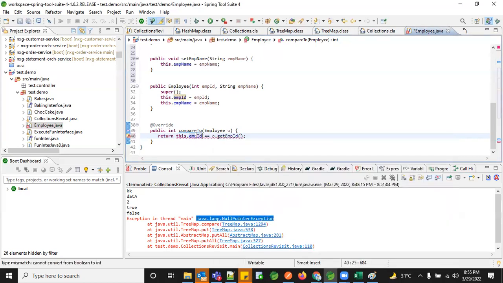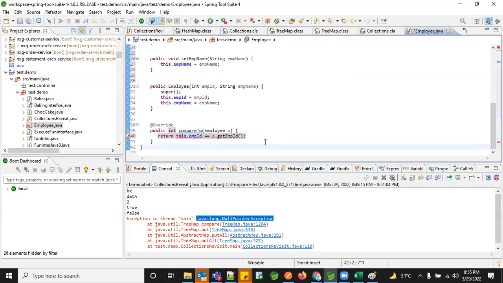So I'm comparing the current object with this. Only if it is equivalent, I need to return. But this one returns a Boolean value. So do I need to convert it back to an integer or not? Right now I'm giving employee ID, and this employee ID has to be equivalent. If I give it like this, it is not accepting, because equals works for a contract which returns only true or false. But I'm trying to return an integer value.